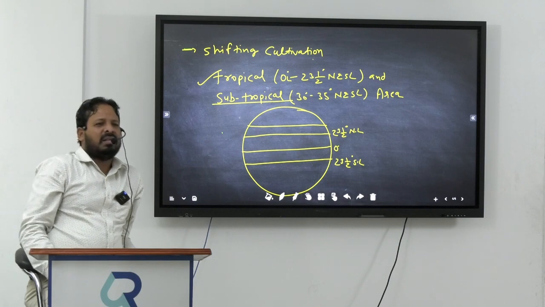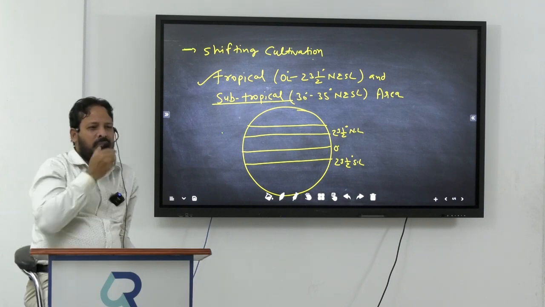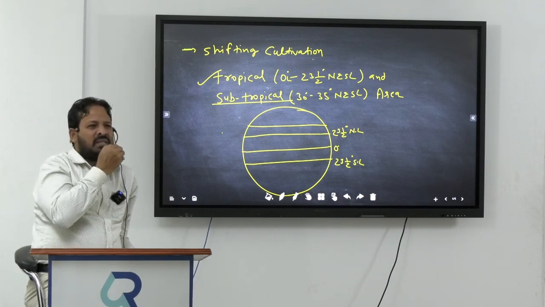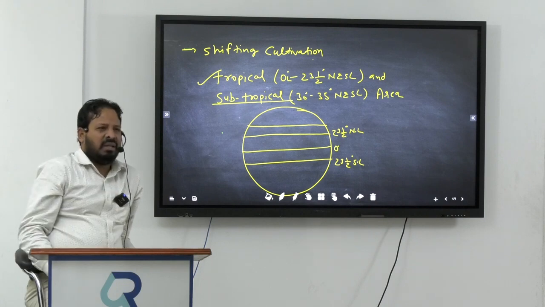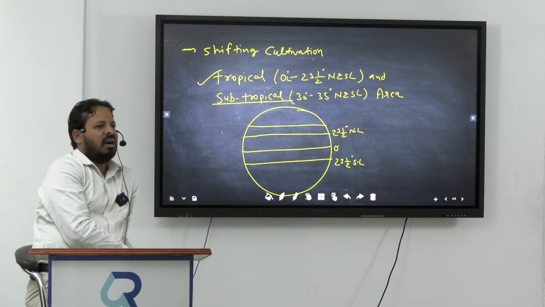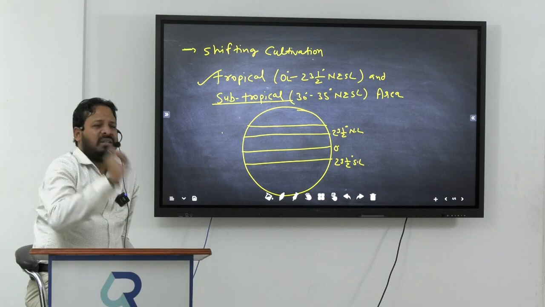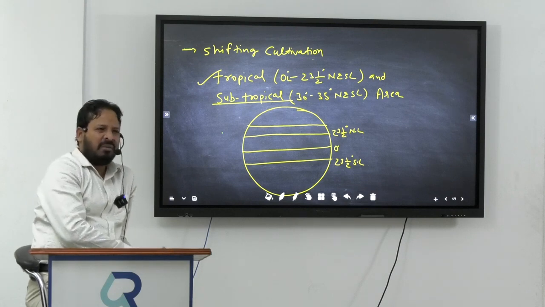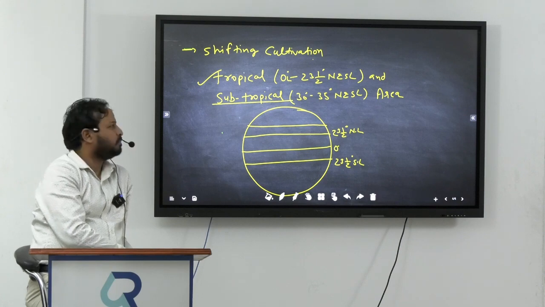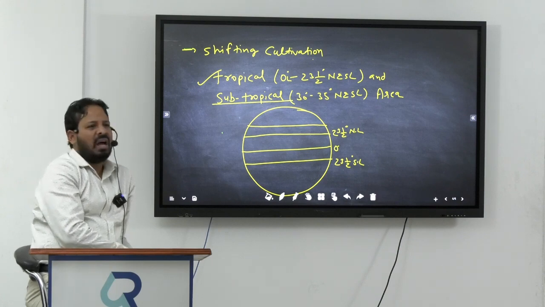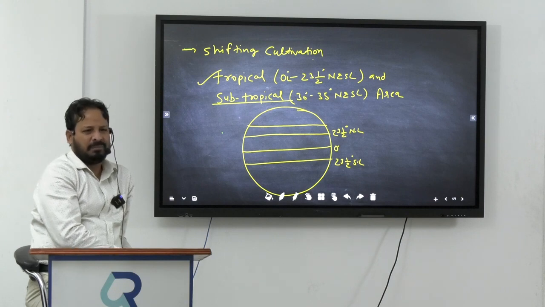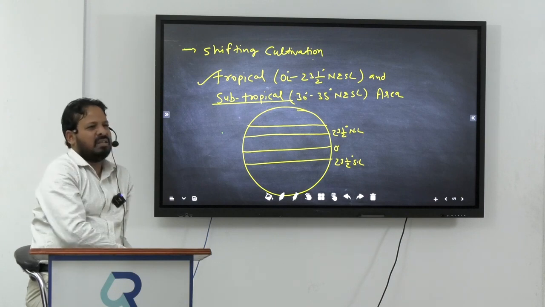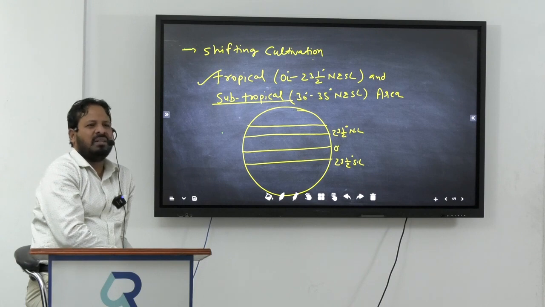Write down. It is practiced in high mountain area and dense forest area. Always remember, it is practiced in high mountain area and dense forest area.